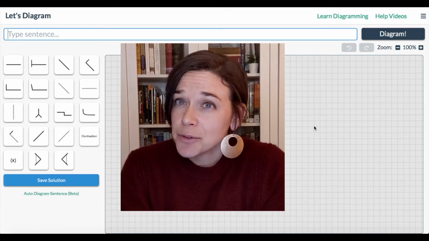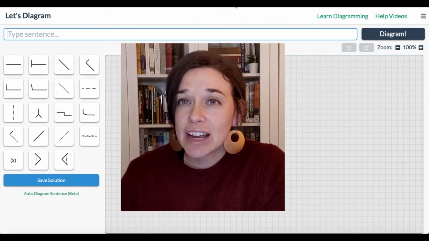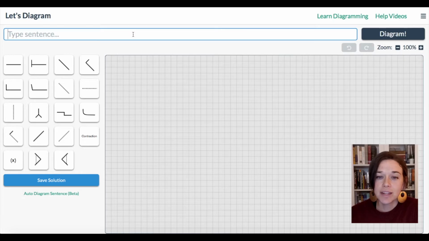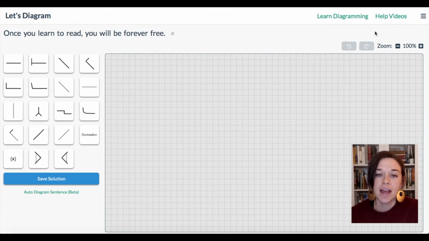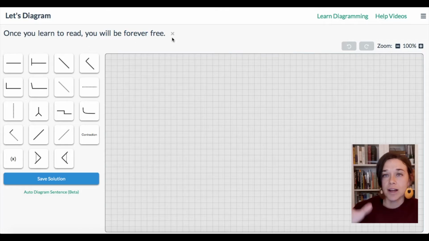And if you're following along with me, you can open up letsdiagram.com and you will get to this page. You'll type in your sentence here. Once you learn to read, you will be forever free. Okay. Once you have your sentence typed into the top text box, you click this button, diagram, and now you'll be able to move your words around and have them click onto your workspace.